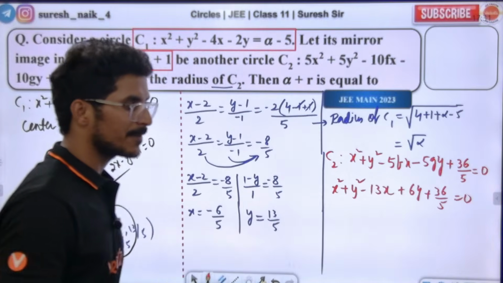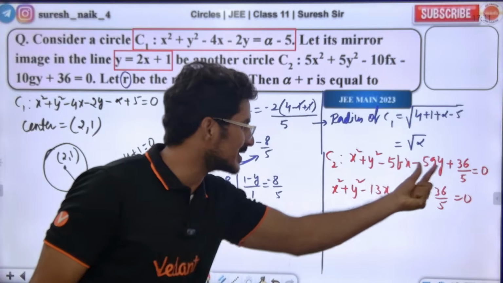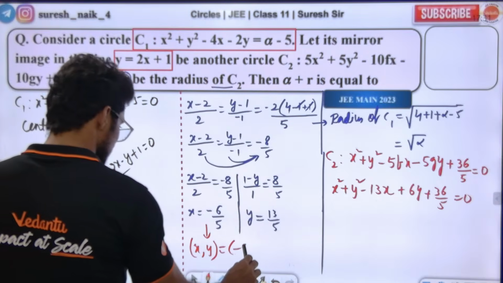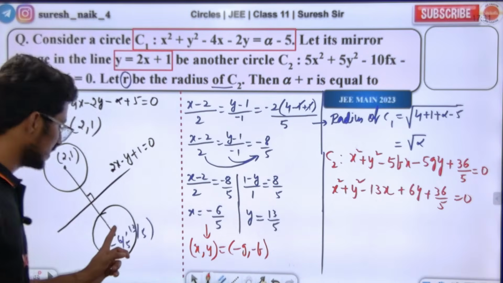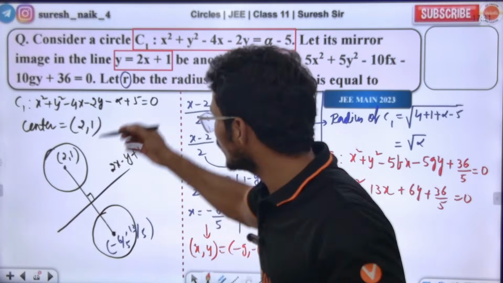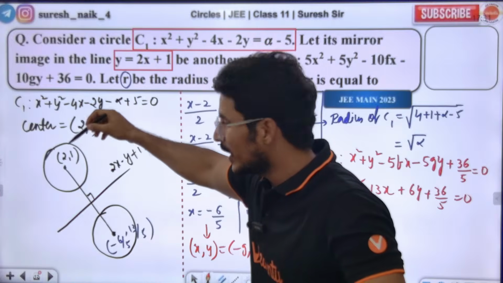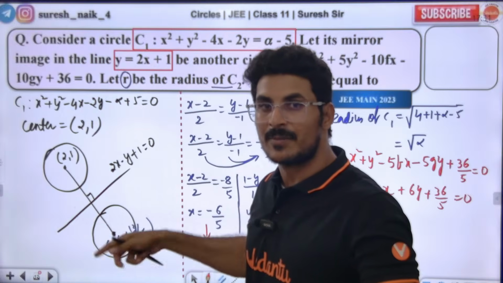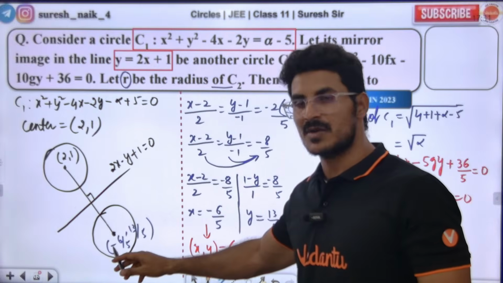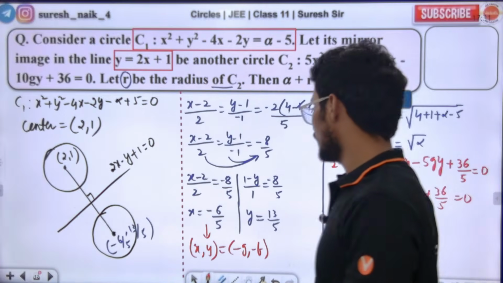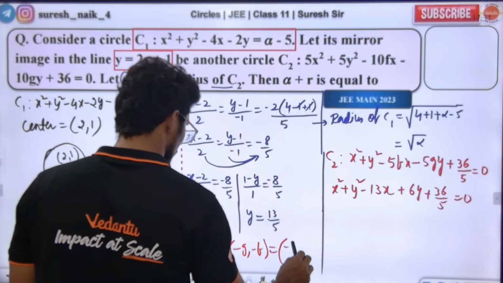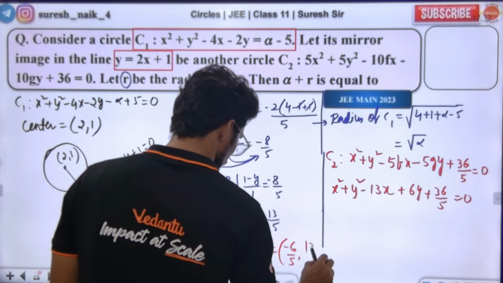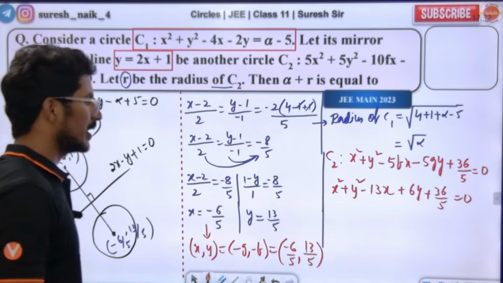Any doubts here? Tell me. The center x comma y is equal to minus g comma minus f, because this is the center of this circle. The center of the second circle is minus g comma minus f. So minus g is minus 6 by 5, and minus f is 13 by 5. So the center is minus 6 by 5 and 13 by 5.